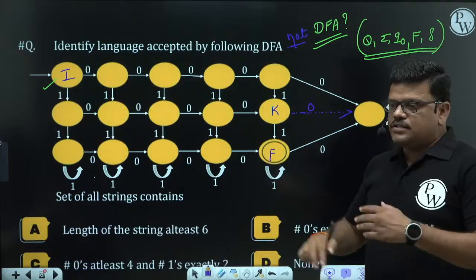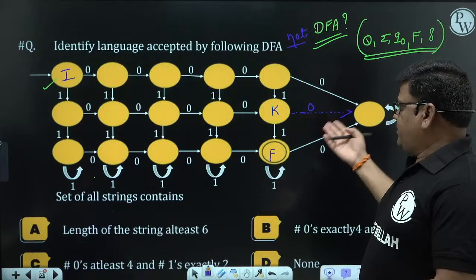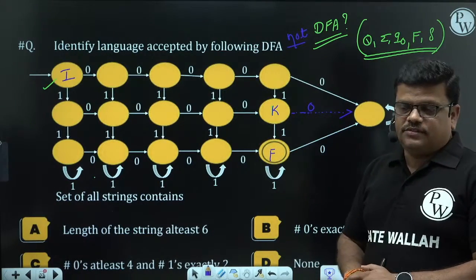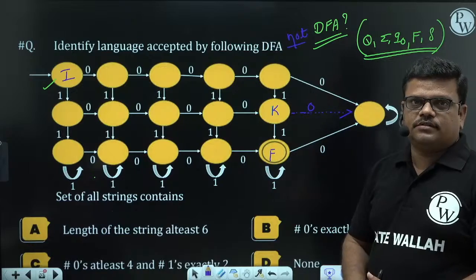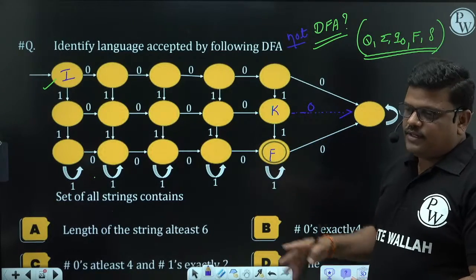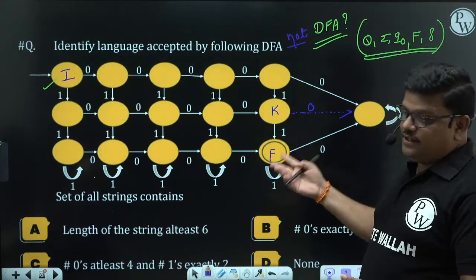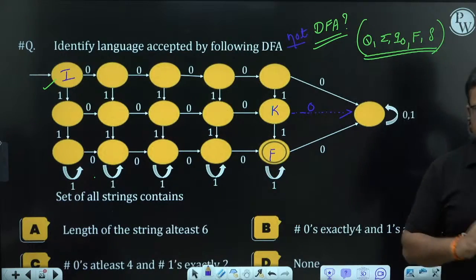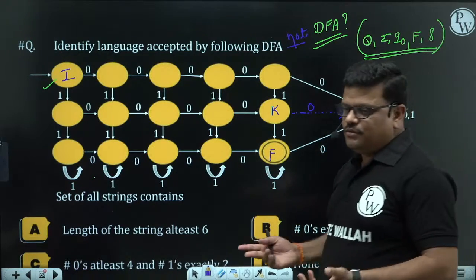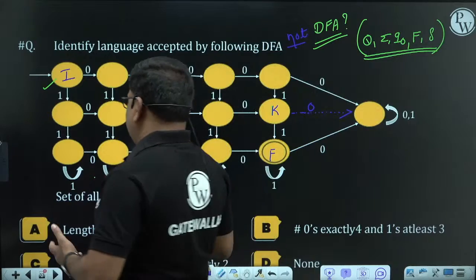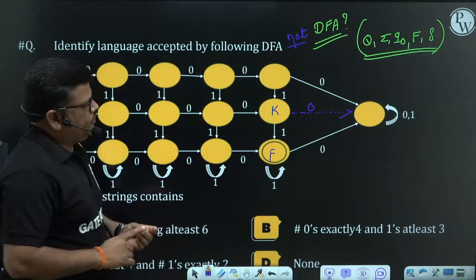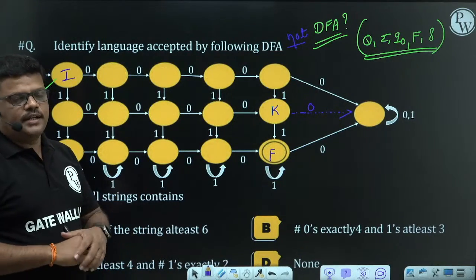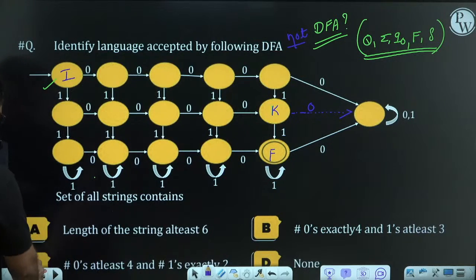Now our next concept is minimization. We have to reduce the states of these automata. If you want to do all this, it should be a DFA. If you fail in checking DFA itself, those concepts become very difficult for us. So in today's session, we studied what a DFA is and how to recognize which automata comes under DFA.